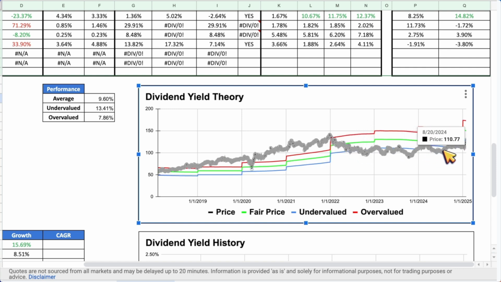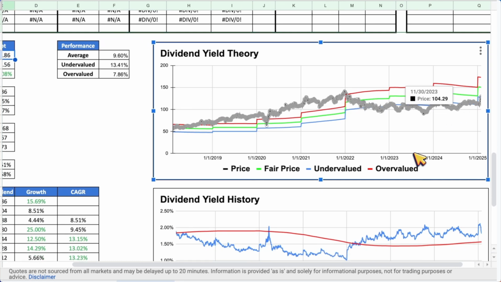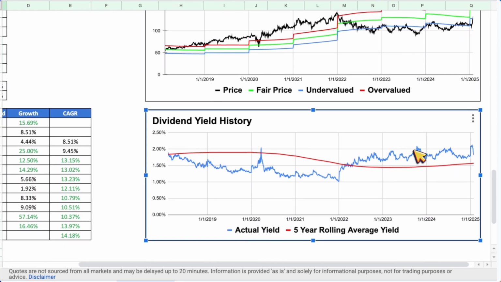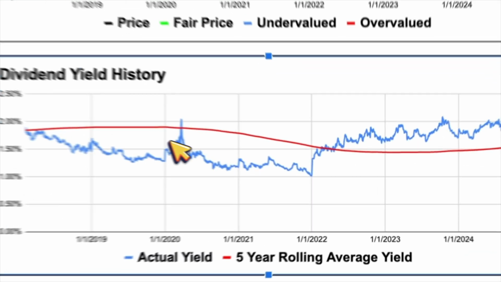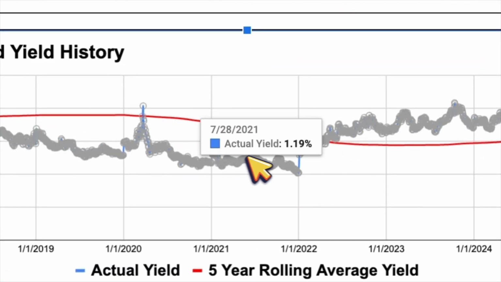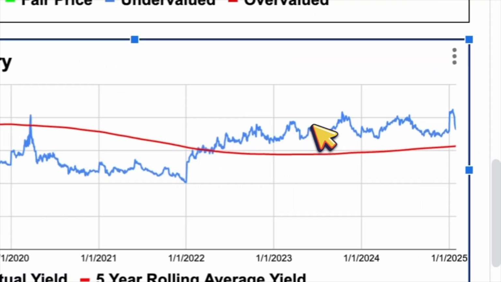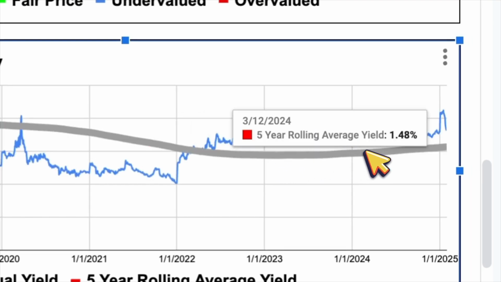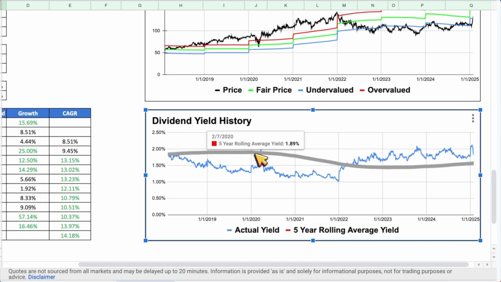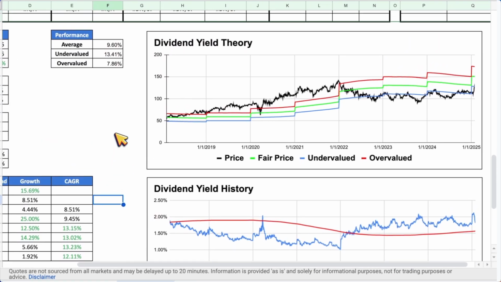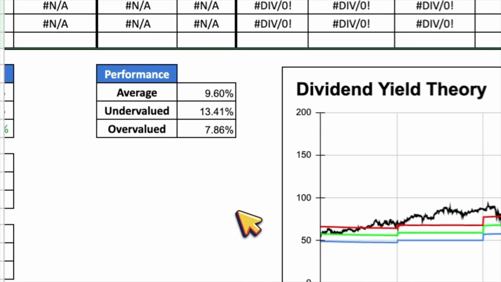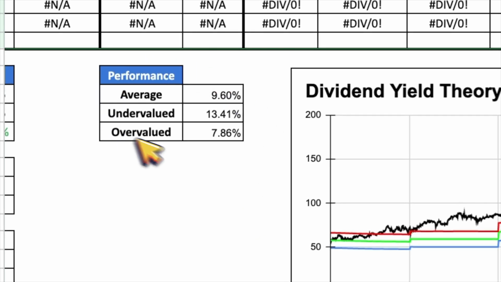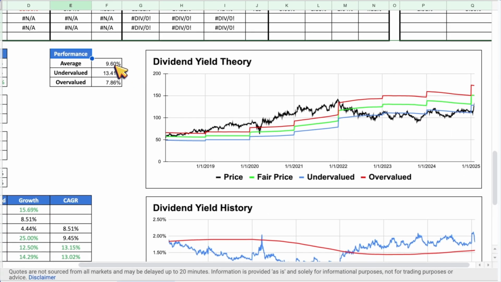Below the Dividend Yield Theory chart, we can see Abbott's dividend yield history, also for the last 7 years. The blue line shows the dividend yield at the end of each trading day, while the red line is the rolling 5-year average trailing dividend yield. These charts can give you a little bit of detail into how effective Dividend Yield Theory has been as a valuation tool. To the left of the Dividend Yield Theory chart, we have a brief estimate of the performance track record for the application of Dividend Yield Theory over the last 7 years.